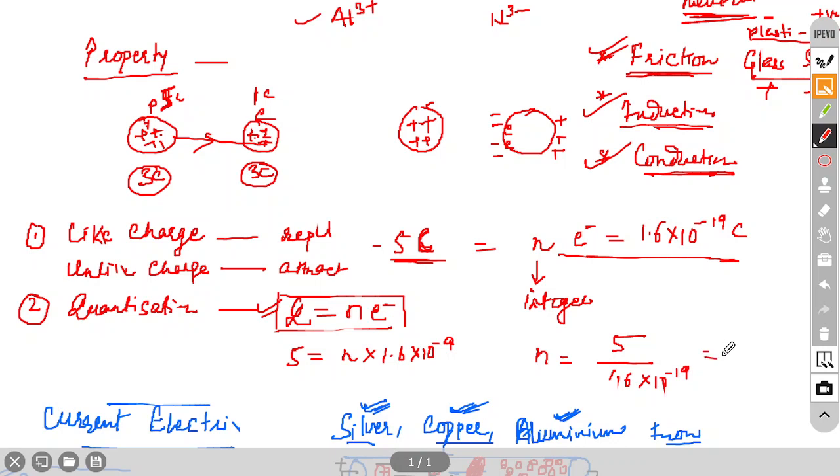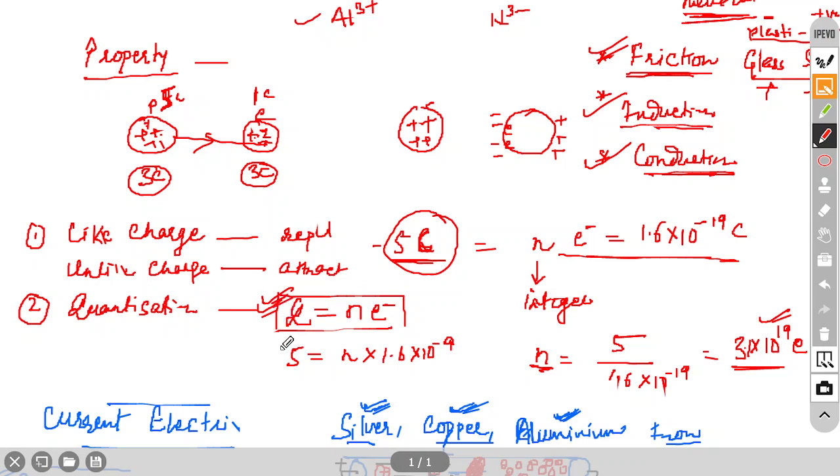So how much will we get? Around 3, means it is not exact. So around 3.1 or something, 3.1 into 10 to the power 19 electrons are present there. So the number of electrons in 5 coulomb charge is 3.1 into 10 to the power 19 electrons. It is a very large number. So this is called quantization of charge.